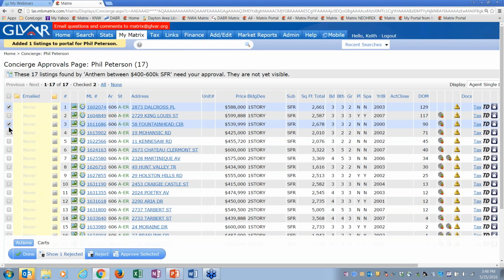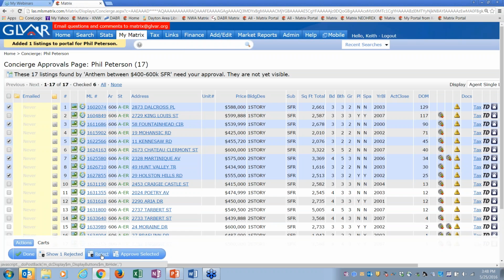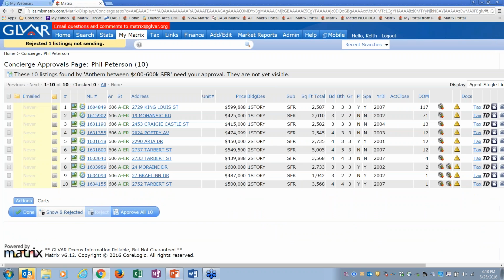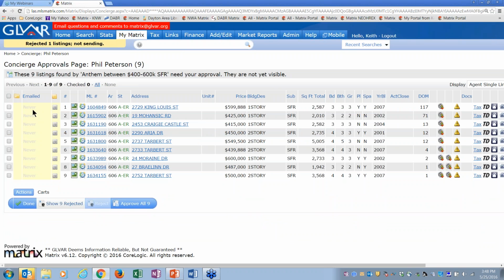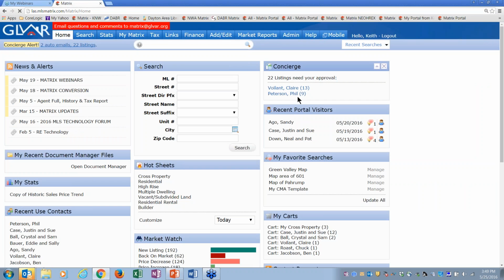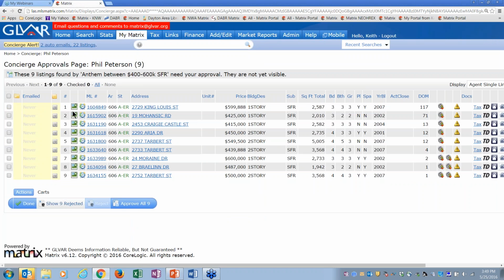But if you're doing the opposite, if you're selecting these houses because he won't like them, then you could reject them one at a time. That won't matter, okay? Rejecting them one at a time might be what you do first. You might want to reject them all at one time, and then the ones that are left are the ones that you just select all and approve all at one time. Okay, so then we'll email you when it finds a new match for you, and then all you need to do is just look at them.